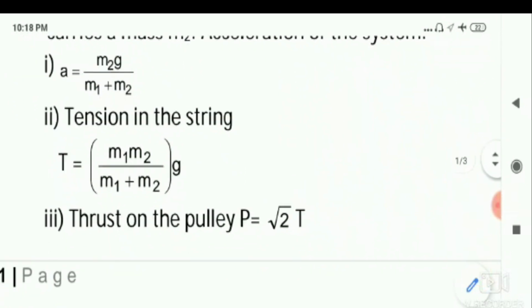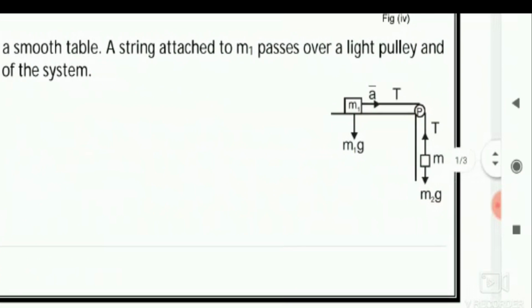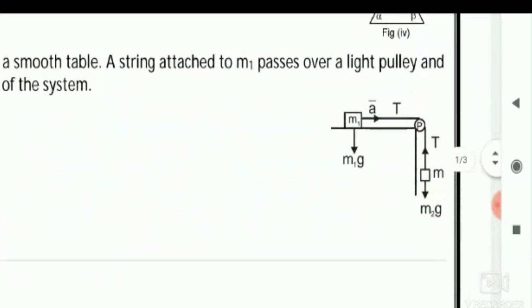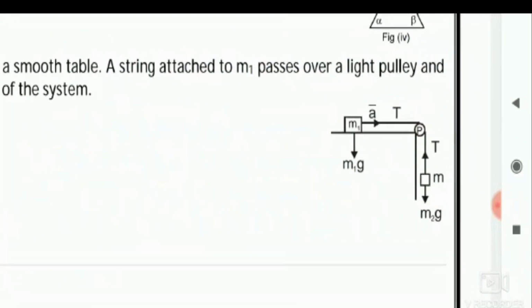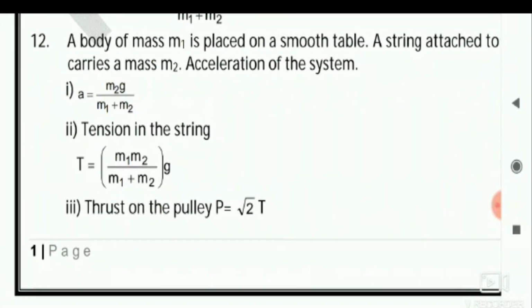So this concept is also very important, and the related diagram is also here. You note down. You can pause like this, draw the diagram, and write these three formulae. Surely you will be getting it as it is. That is the magic, that's what I am telling about. m1 value will be given to you in the question, m2 will be given. He may ask acceleration or tension or thrust on the pulley, meaning the force on the pulley.